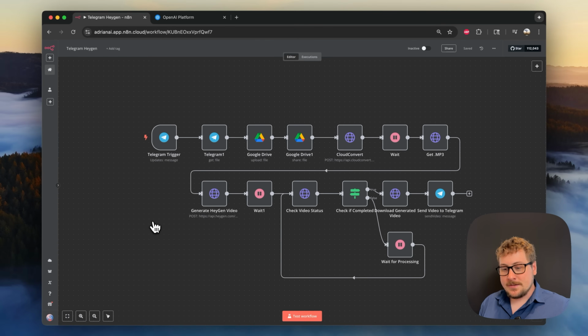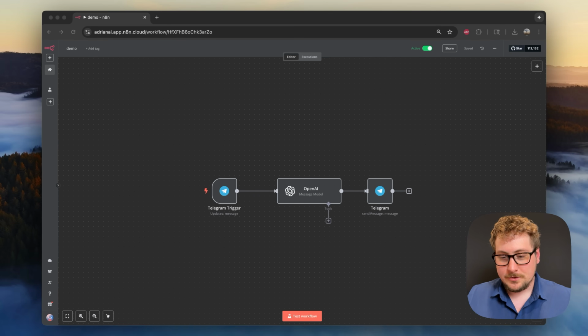So I just showed you that because it's a demo of what's possible in N8N, and it also utilizes a lot of the skills we just learned. It starts with a Telegram trigger, and it ends with a send video to Telegram. The only difference is there's a lot of processing when it comes to taking the audio file, converting it, sending it to an AI platform, and then sending that video back. But you got the beginning and end of that. If you want to do this entire tutorial, I'll have it linked below, but I'll also be going through all the concepts in the middle so that by the time you're done with this video, you could build it on your own.